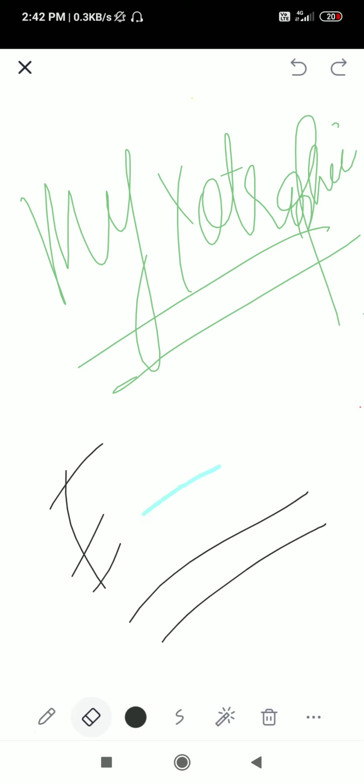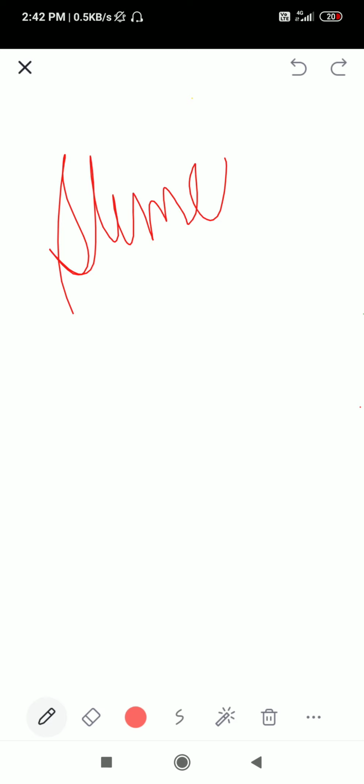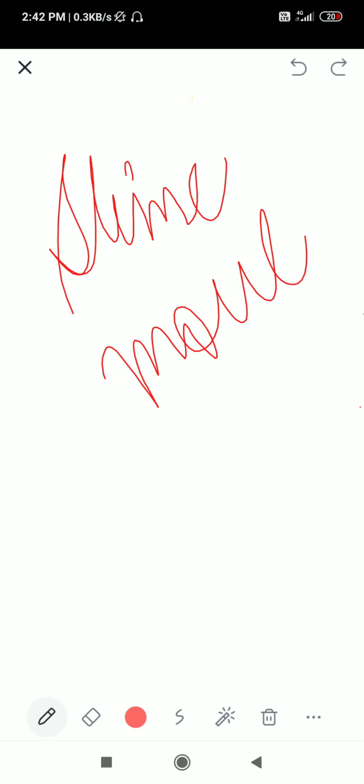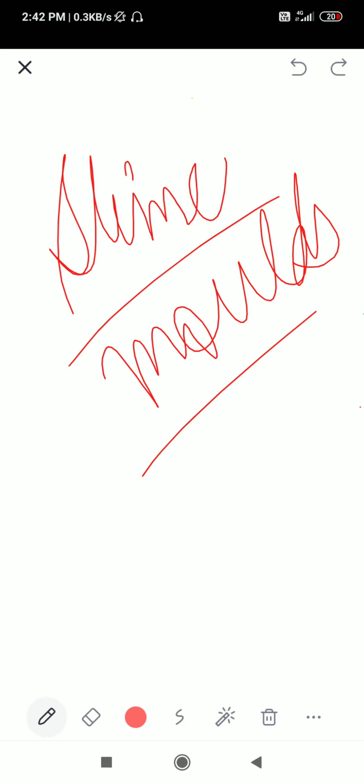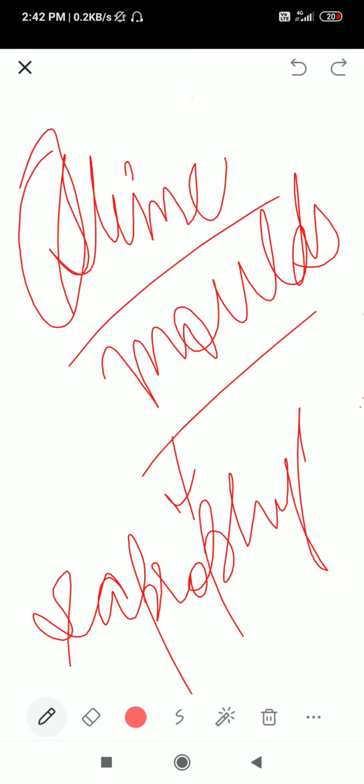So next let us see slime molds. Next group, slime molds. Slime molds, you can remember that they are saprophytic. What do you mean by saprophytic?